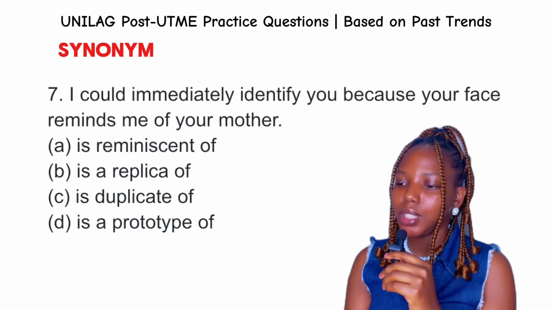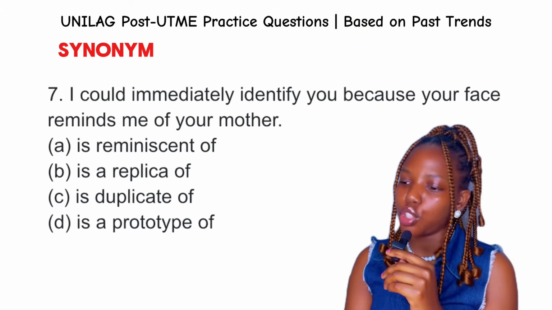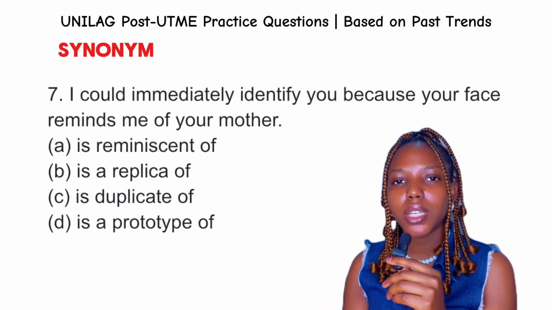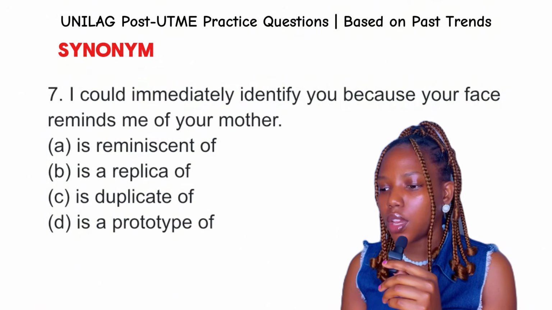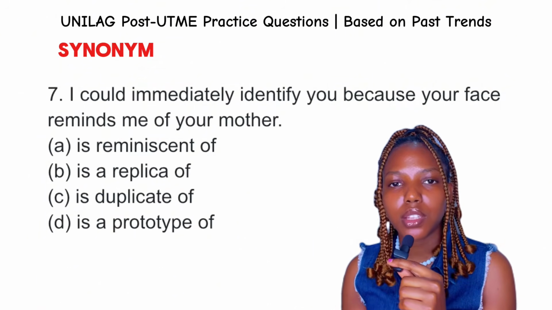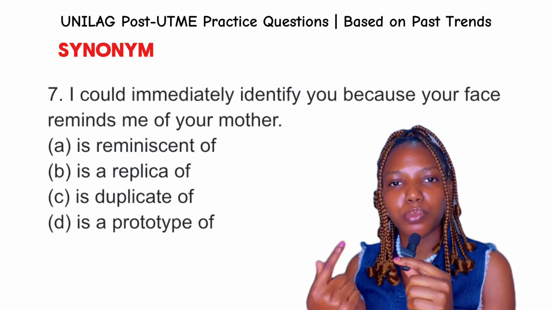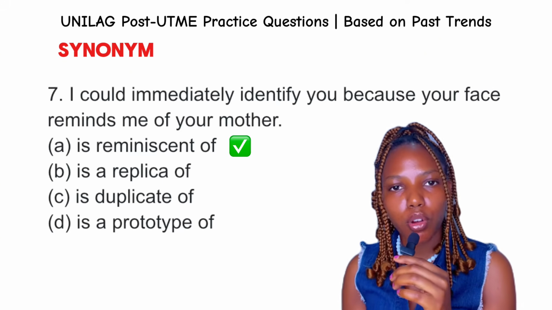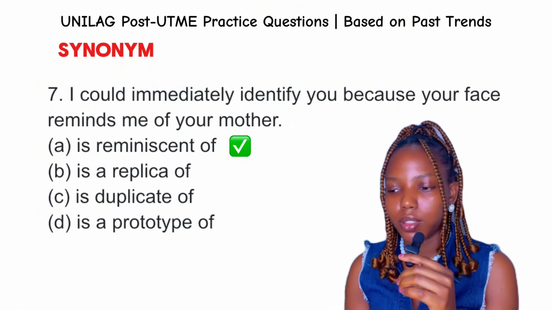Question 7. I could immediately identify you because your face reminds me of your mother. Okay, so the important word here is reminds. Option A we have is reminiscent of. Now, reminiscent means brings to mind. When we say replica, a replica is the exact copy or reproduction of something.